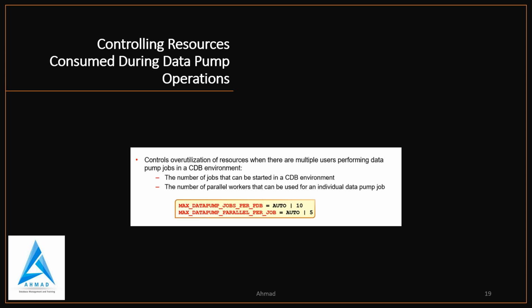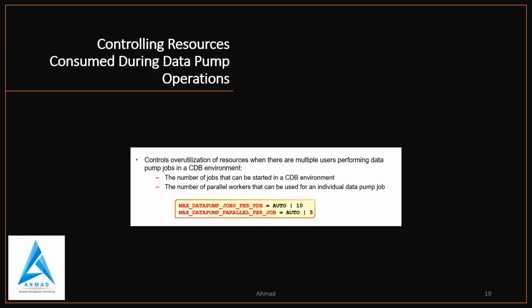They give DBAs more control over the number of Data Pump jobs that can be started in each PDB in a CDB, and over the number of parallel workers that can be used for an individual Data Pump job, respectively. These initialization parameters give the DBA more control over resource utilization. When there are multiple users who may be performing Data Pump jobs in one CDB, at that time these two parameters will matter a lot. Clear, guys?